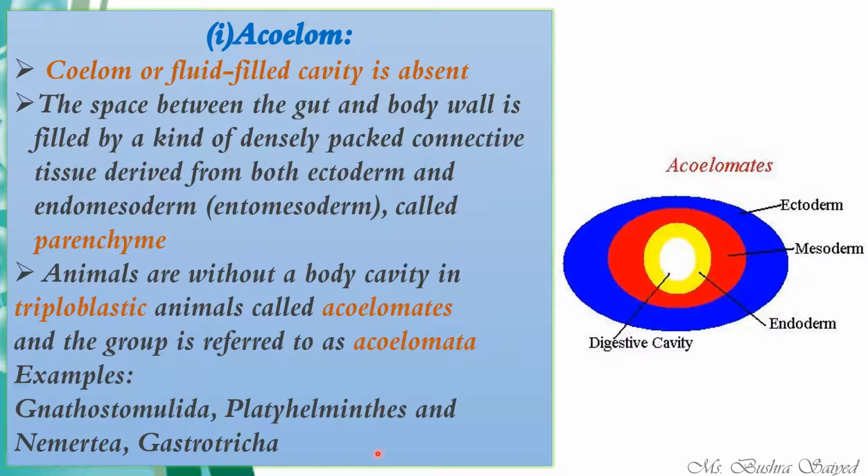Examples are Gnathostomulida, Platyhelminthes, Nemertea, Gastrotricha. So we know about Platyhelminthes. We have studied in our semester 1 about the liver fluke. It belongs to the phylum Platyhelminthes. Gnathostomulida is a phylum which comprises organisms bearing jaws, which is again divided into several classes. Nemertea and Gastrotricha are again rare phyla.